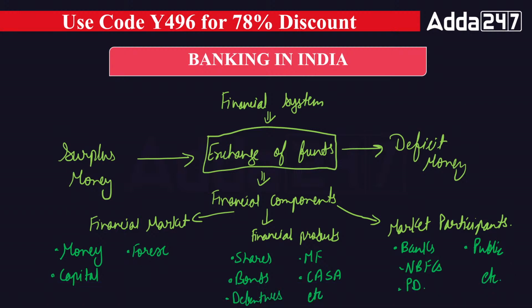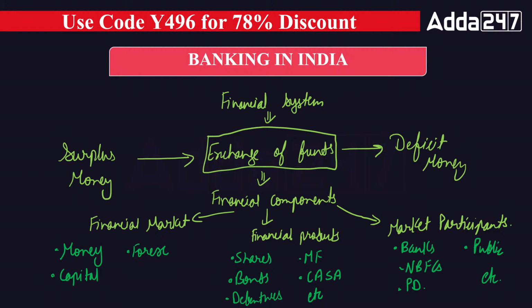Okay, to fulfill the needs and wants of the people, we are using this component. So if anybody needs money for the short term, they will go to the money market. If anybody needs money for the long term, they can go to the capital market. So these are the financial markets which fulfill the need of money of the persons who have a deficit of money. And how will you exchange these funds among the persons who have surplus money and the persons who have a deficit of money? By using financial products, like mutual funds, bonds, debentures, CASA, RAFA, etc.